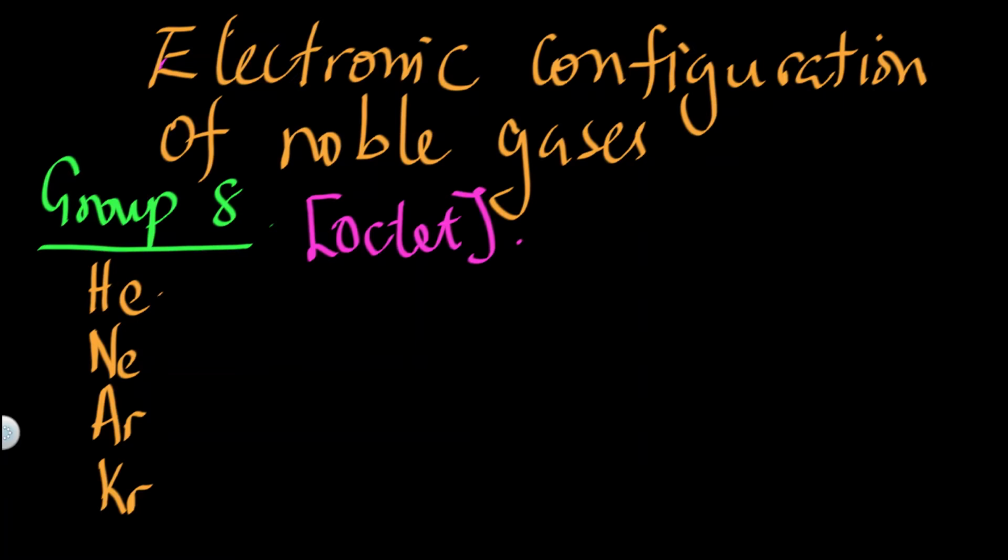This is the key. If you understand this, you're going to understand your chemistry very well, because chemistry and chemical reactions are all about just the bonding, the formation of new bonds and the breaking up of old bonds. And we're saying every atom wants to have the electronic configuration of the noble gases. I want to add something. They will want to have the electronic configuration of the closest noble gas.